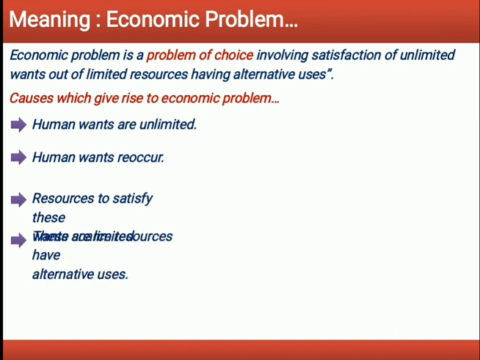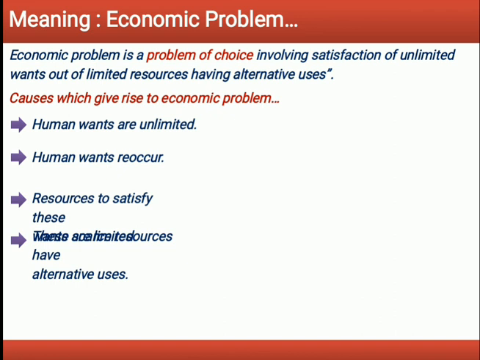And the causes which give rise to the economic problem. First, unlimited human wants. Unlimited human wants are never ending. That is, they can never be fully satisfied. As soon as one want is satisfied, another new want emerges. Wants of the people are unlimited and keep on multiplying and cannot be satisfied due to limited resources.